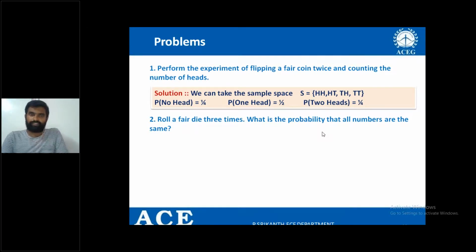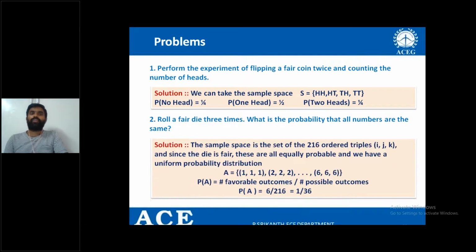How do you write it? In the mathematical model, the first step is writing the sample space. So in the fair die experiment, that is, rolling 3 times, how many possible outcomes will you get? All the possible outcomes must be noted, like 111, 112, 113, 114, 115, 116. Next 121, 122, like that, right? So how many outcomes are there? 216 outcomes you can expect.